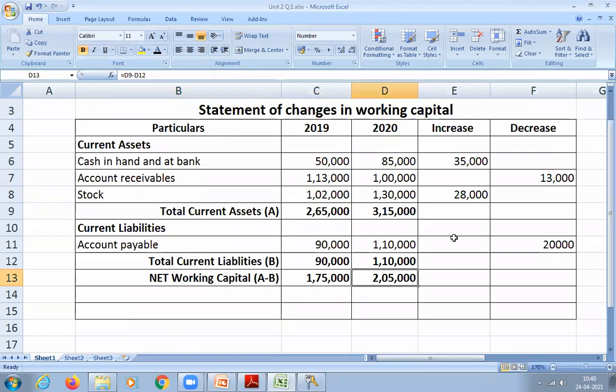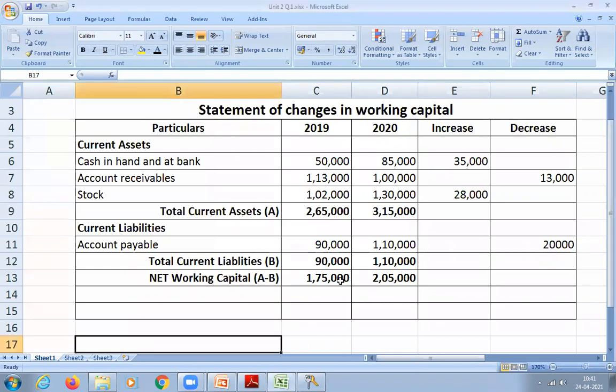Okay. So now you check whether there is an increase or decrease in working capital. How to decide? By comparing both the years' working capital.